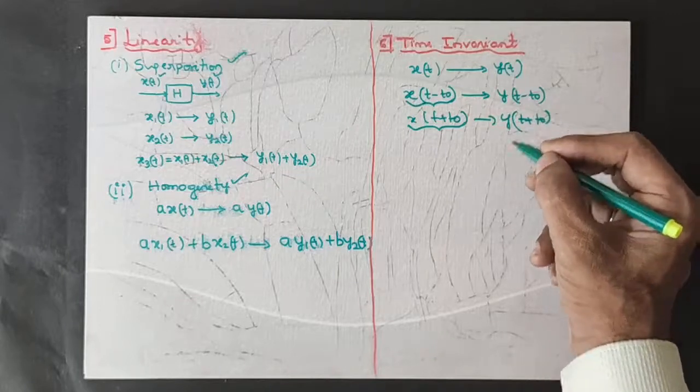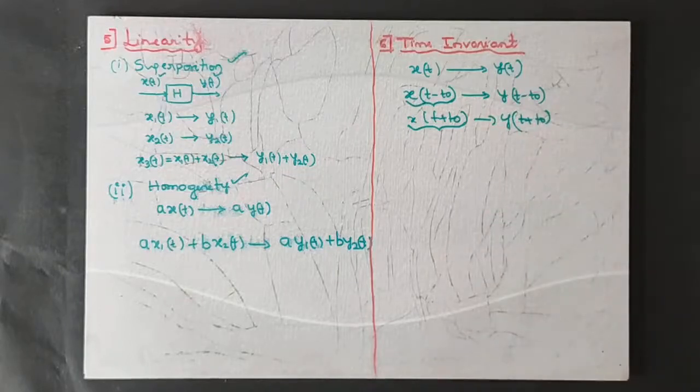Generally, the time invariant system characteristic doesn't change with respect to time. What is the meaning of this? Suppose you operate a system at 9 o'clock in the morning and you get some output, and in the afternoon you come and give the same input and obtain the same output, then that system is said to be time invariant. This is another way of understanding the characteristic of a time invariant system. The meaning is, with the delay in time, the output characteristic doesn't change for the system.